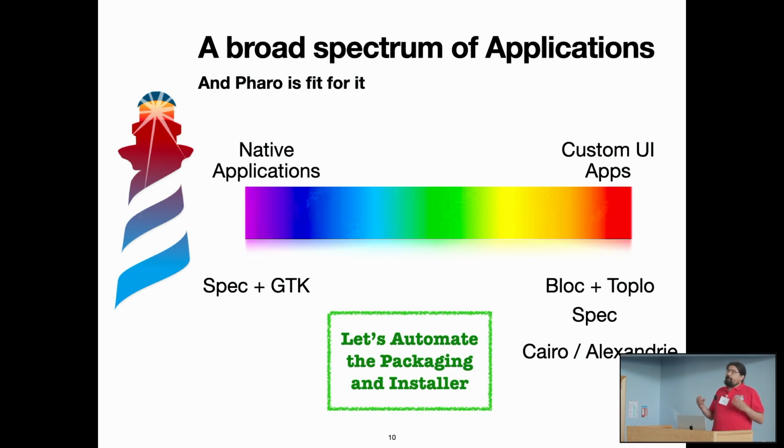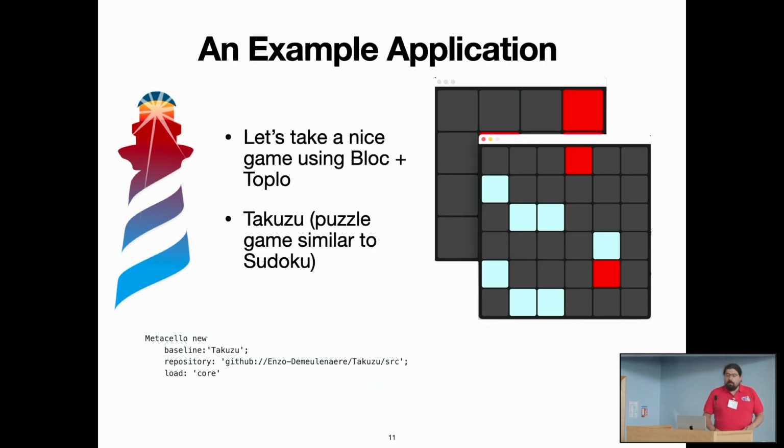And we need to fit the missing part that we were having, because until today I will not present how to generate an application with Spec or GTK or how to do it with Block or Rosal. I will show you how to pass from this application that we can develop, how we can package, how we can distribute it, and how to make it look like and integrate in the system as any other application that we can produce with native tools, for example, in OS X with Xcode, or in Windows, I don't know, producing it with Visual Studio. So I have taken this little application, this little game.